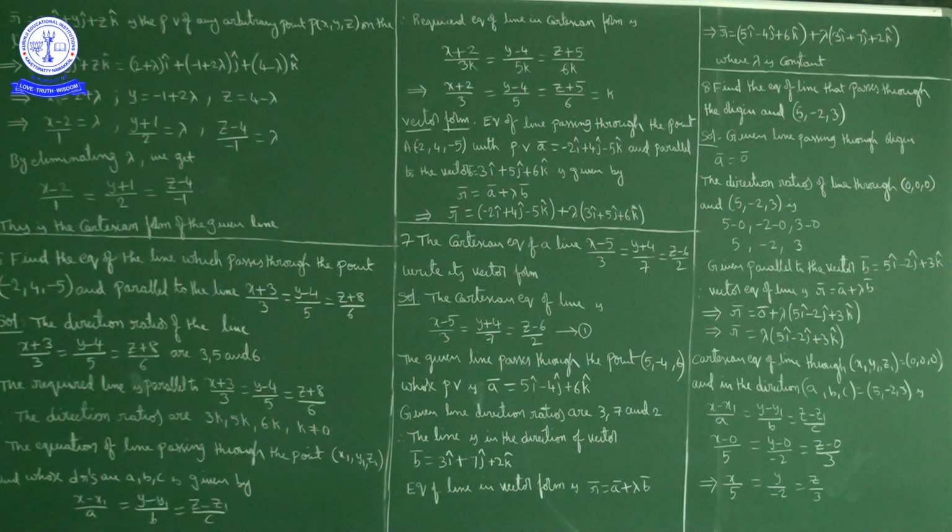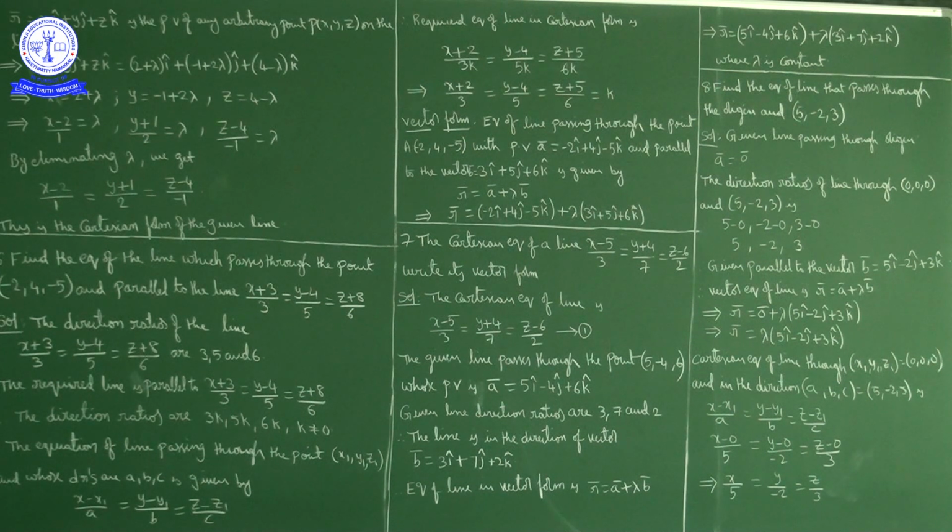Okay, so the given line direction ratios are what? Given line direction ratios are 3, 7 and 2. So the required line is parallel to the vector, okay, the line is in the direction of the vector b bar is equal to 3i cap plus 7j cap plus 2k cap. Now a bar we have, passing through point a bar we have, and parallel to the vector b bar we have. So equation of line in vector form is what?